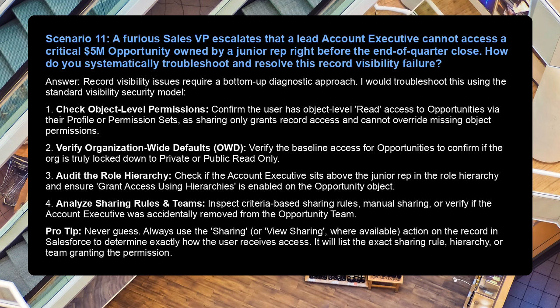4. Analyze sharing rules and teams. Inspect criteria-based sharing rules, manual sharing, or verify if the account executive was accidentally removed from the opportunity team. Pro tip: never guess. Always use the sharing or view sharing, where available, action on the record in Salesforce to determine exactly how the user receives access. It will list the exact sharing rule, hierarchy, or team granting the permission.